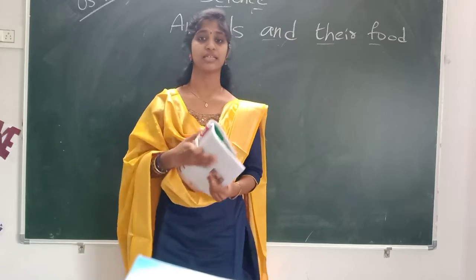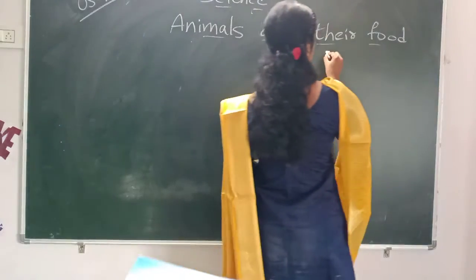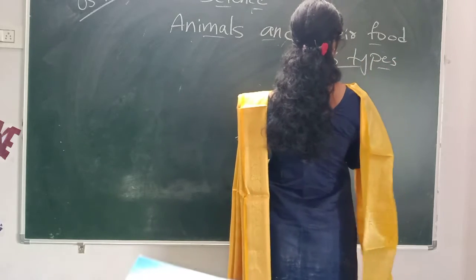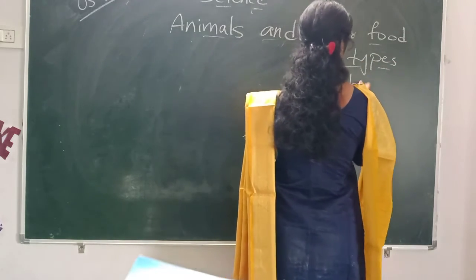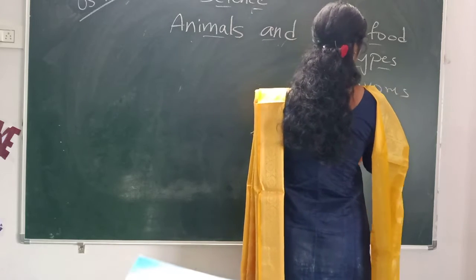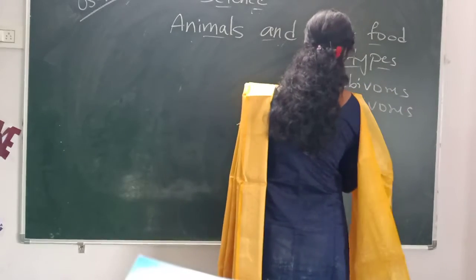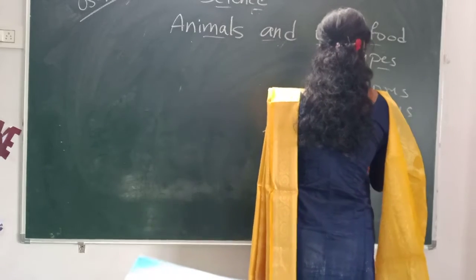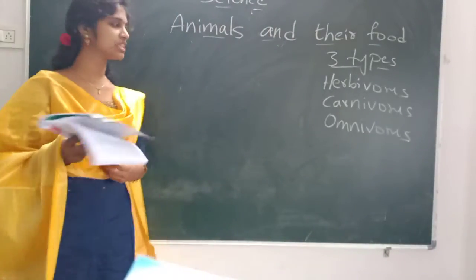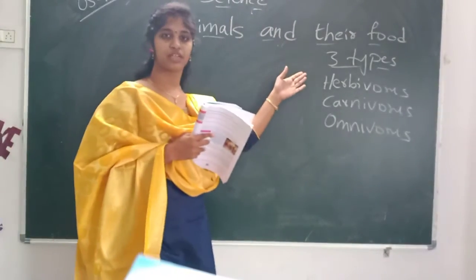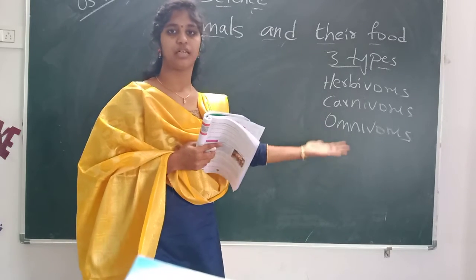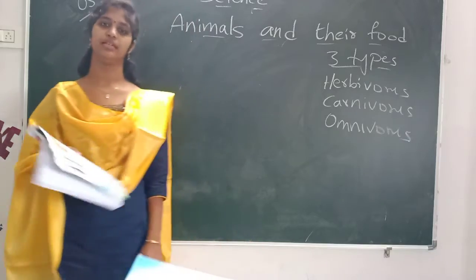Based on this we already discussed that animals are divided into three types: herbivorous, carnivorous and omnivorous. So based on their food habits, animals are divided into three types. One is herbivorous, carnivorous and omnivorous. We already discussed all these and which animals are the examples for this.